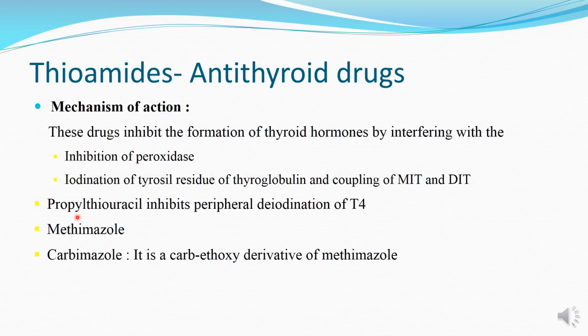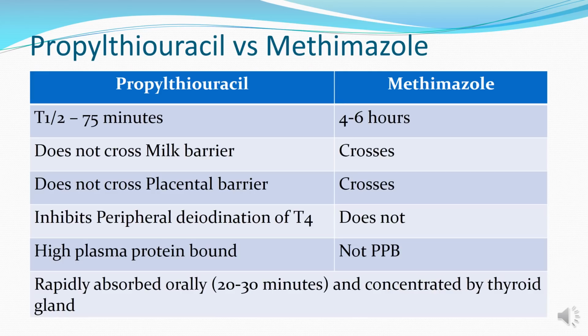Methimazole is similar to propylthiouracil. The only difference is that it doesn't inhibit the peripheral deiodination of T4. Carbimazole is the carbethoxy derivative of methimazole. The differences of propylthiouracil versus methimazole, both of which are thioamides, is given in this slide. Propylthiouracil has half-life of 75 minutes only as compared to 4 to 6 hours of methimazole, which means the frequency of administration of propylthiouracil required is more.